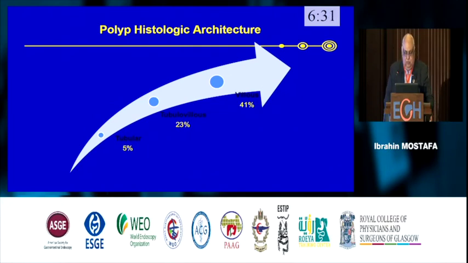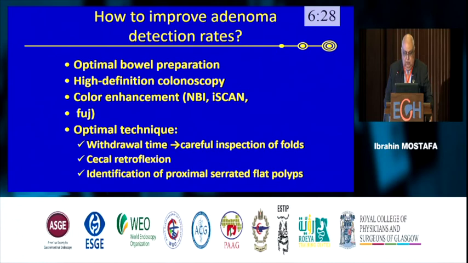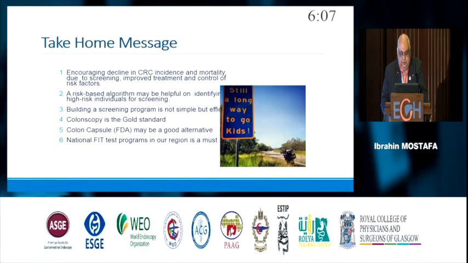Also, how to improve adenoma detection? As I said before, optimal bowel preparation, and the most important thing is the withdrawal time. Some people can reach the cecum in 20 minutes, but do the withdrawal in 2 minutes. So this is very important. You can detect all the polyps, especially the progress-related flat polyps.